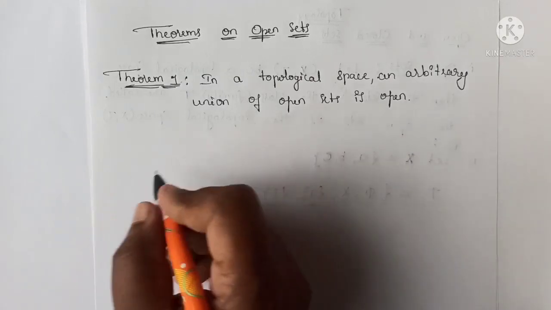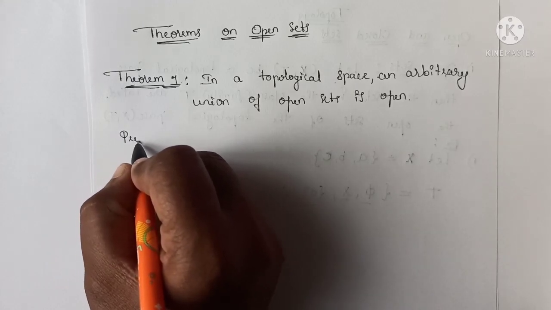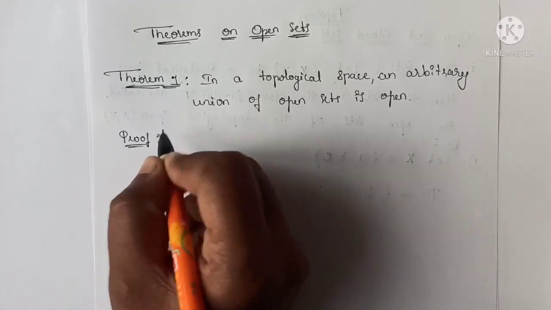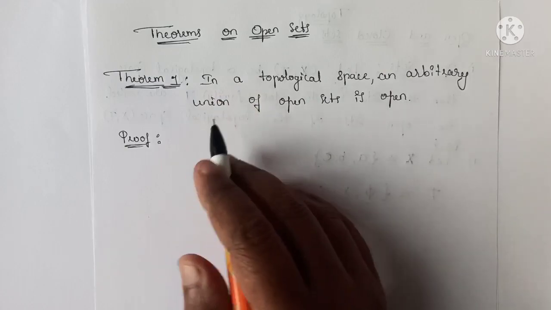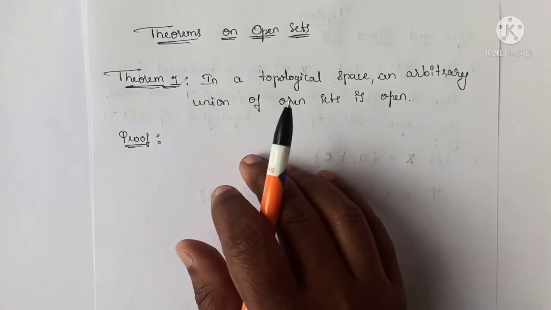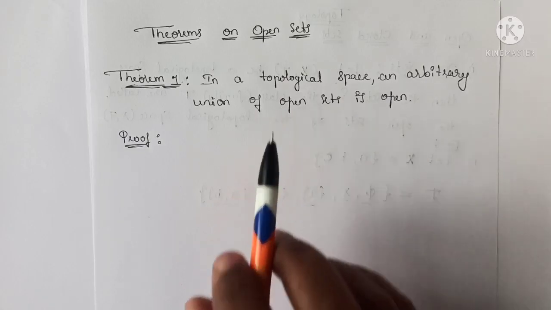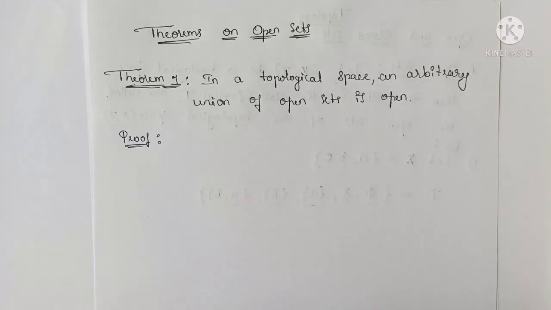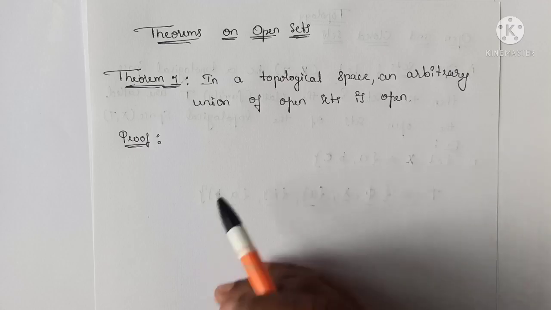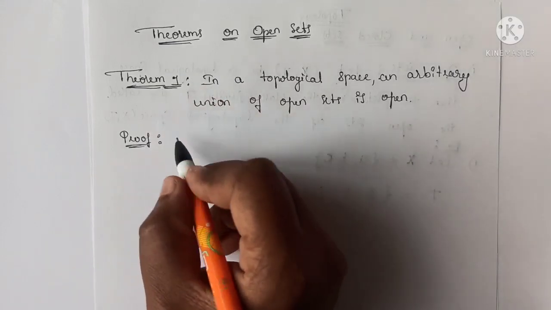Okay, so let's prove this one. Proof. The statement of this theorem is, if you consider any topological space, an arbitrary union of open sets, so if you consider the union of all the open sets, is again open.